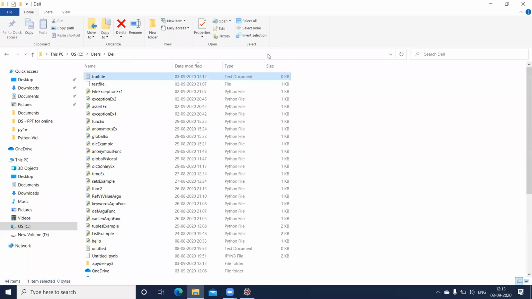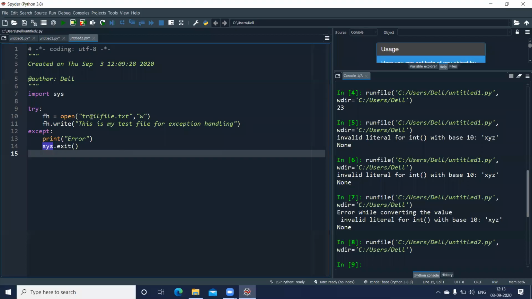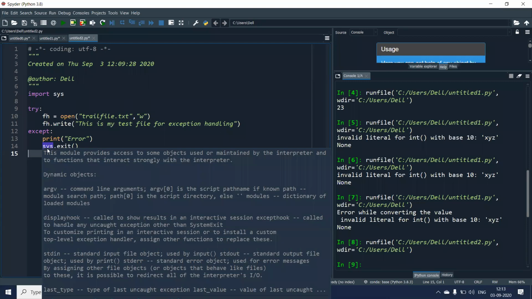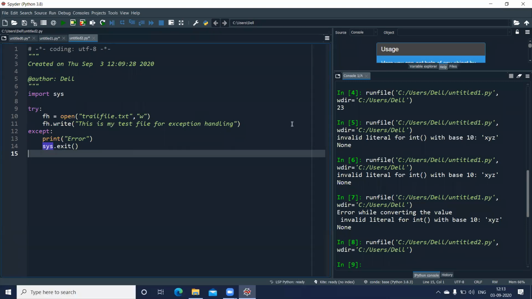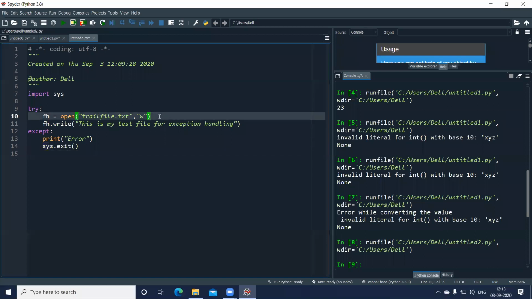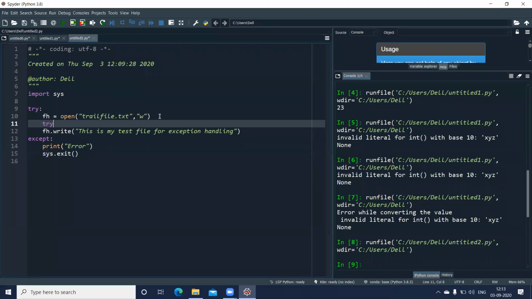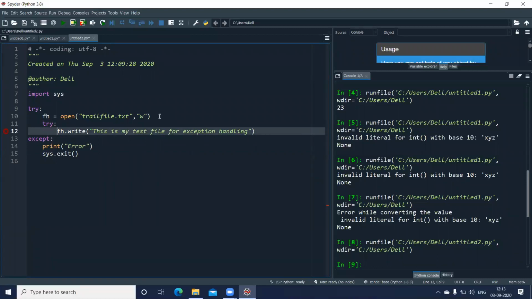Let me check what happened. Come back to the program. trial.txt, write, fh.write, and exception handling. Now, I'll do one thing. I'll include the second line into the try block and then check what is happening. I think because we did not close the file, that was the error.